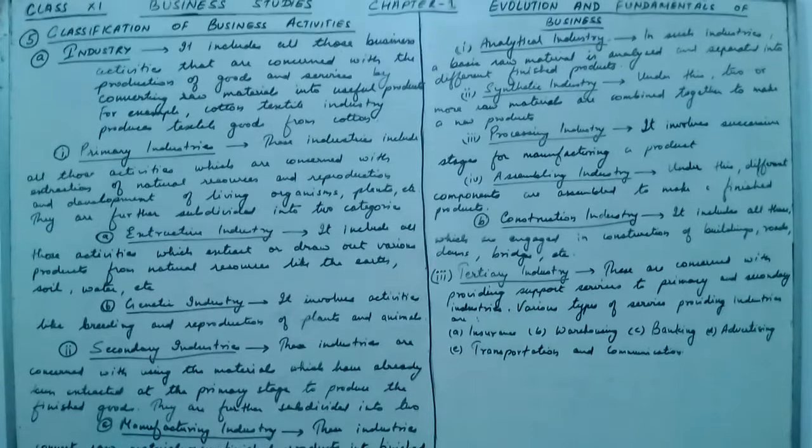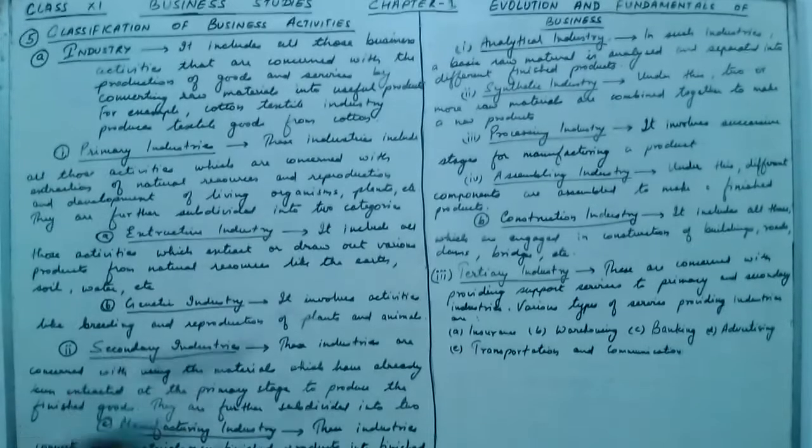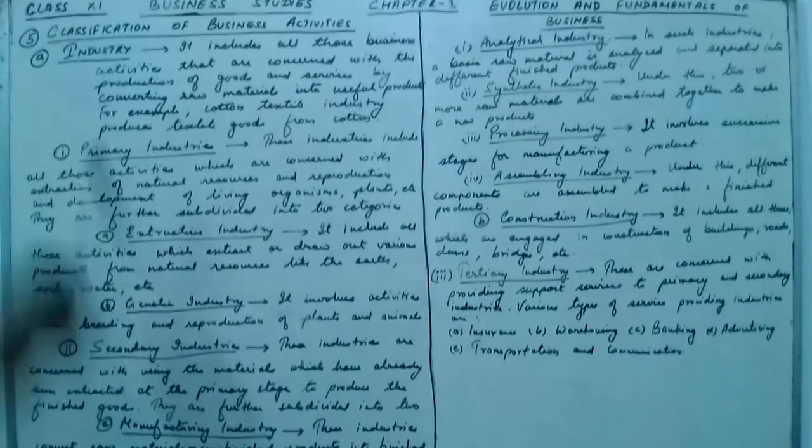Now there are basically three types of industry: primary, secondary and tertiary. Now come to the primary.